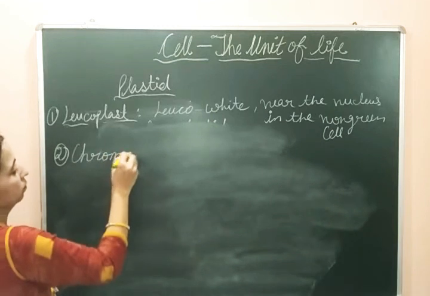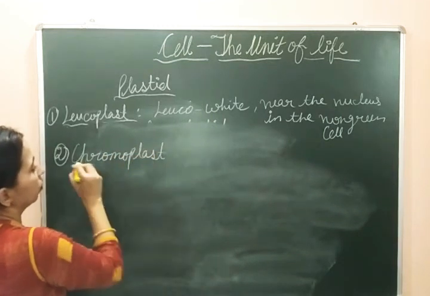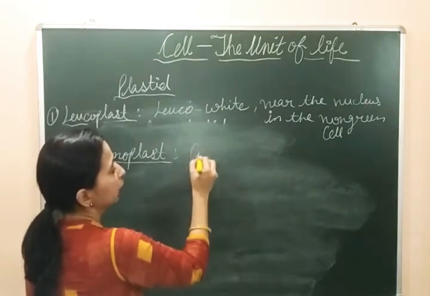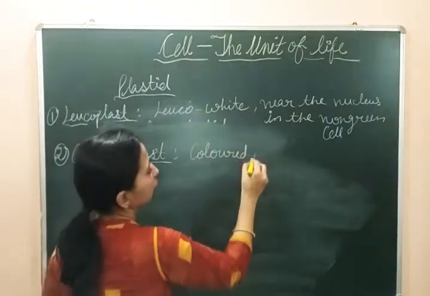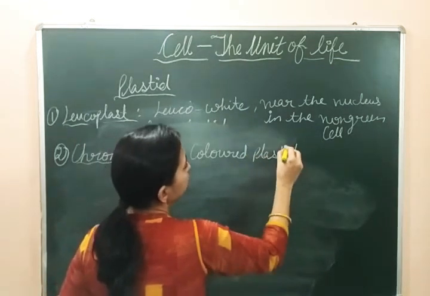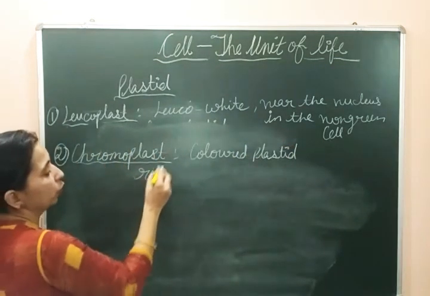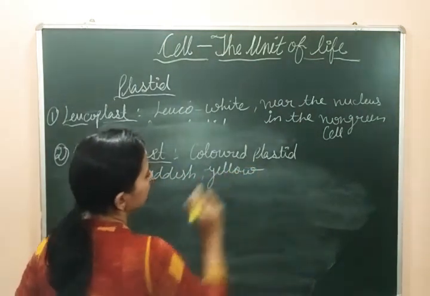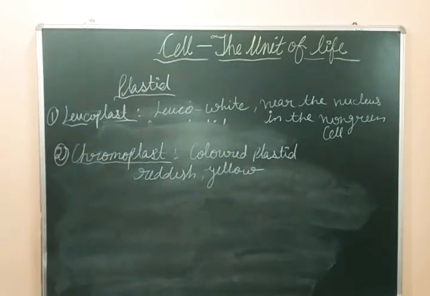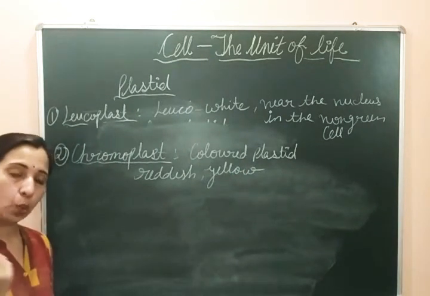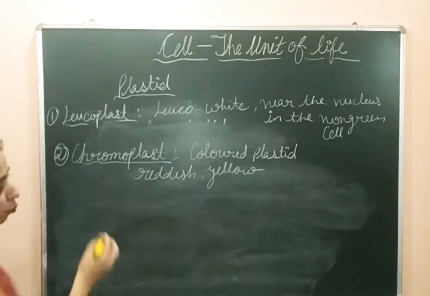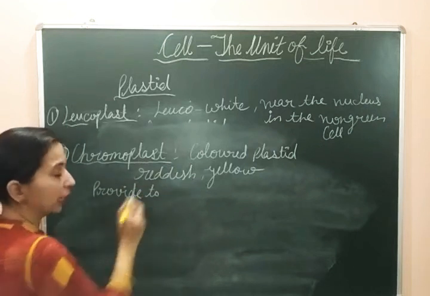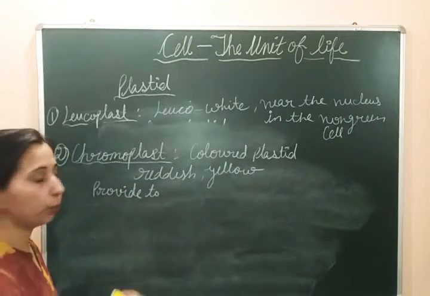Chromoplast. Chromo means color, so these are colored plastids, and the color present in them is basically reddish or yellow. The function of these chromoplasts is to provide color to the flower, so that they can easily attract insects for pollination.